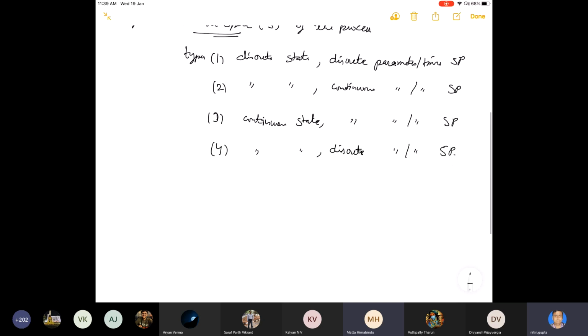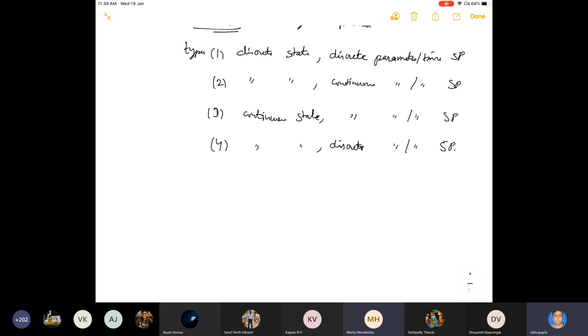So these are different types of stochastic processes which can be easily observed.